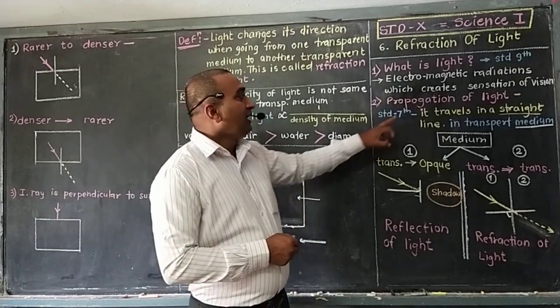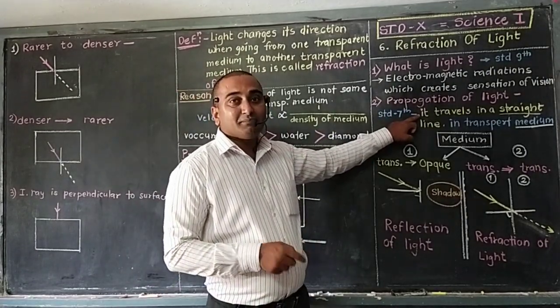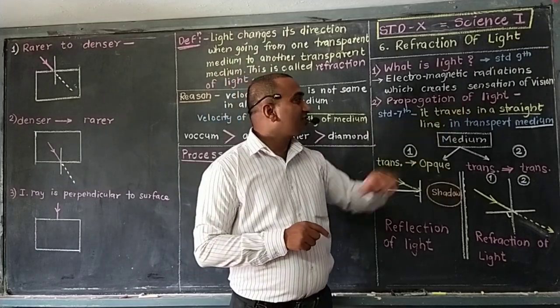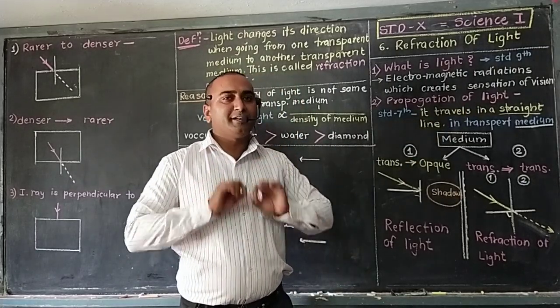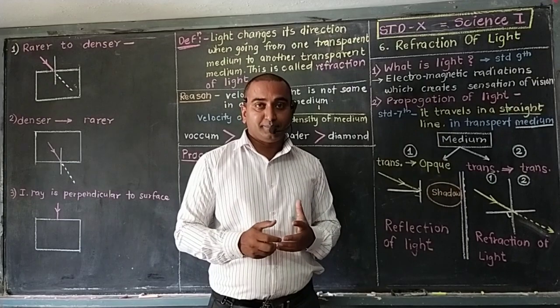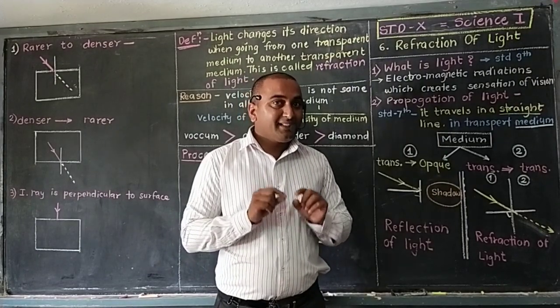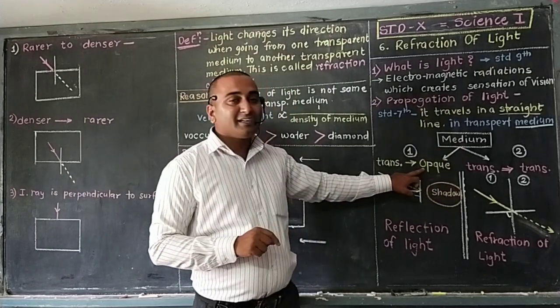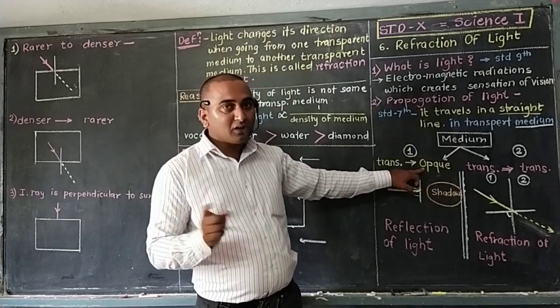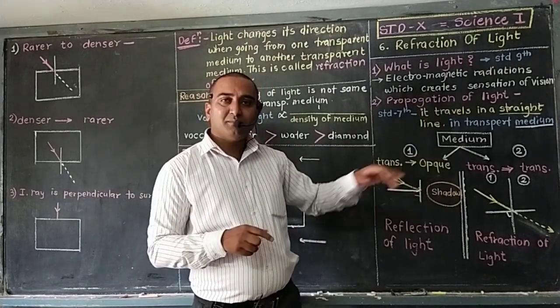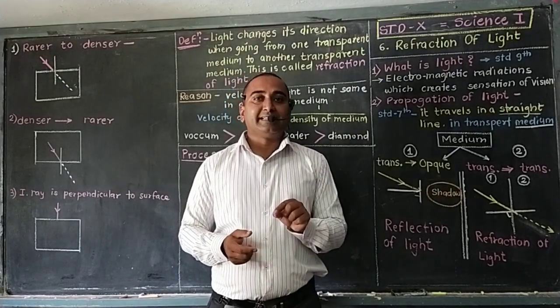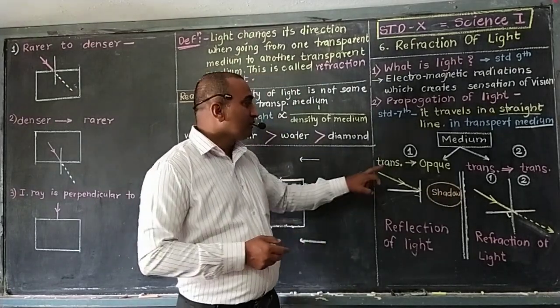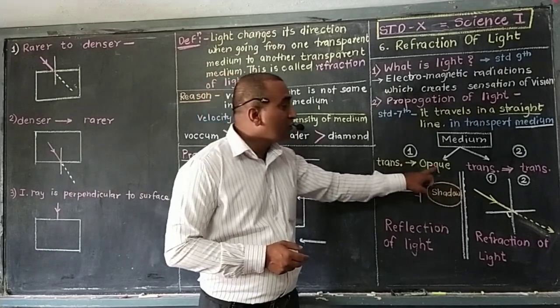See here. Light travels in a straight path in a transparent medium. But what about an opaque medium? Mediums are of two types. The first medium is called an opaque medium, which is not transparent, and the second medium is a transparent medium. Firstly, light is traveling from a transparent medium to an opaque medium.